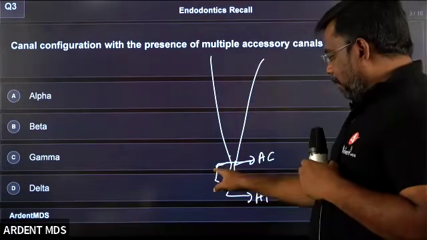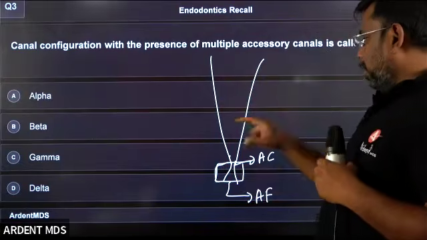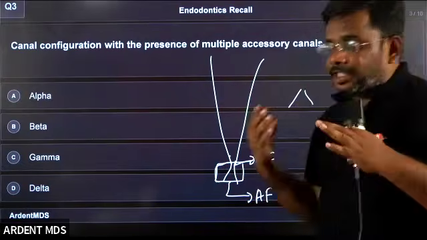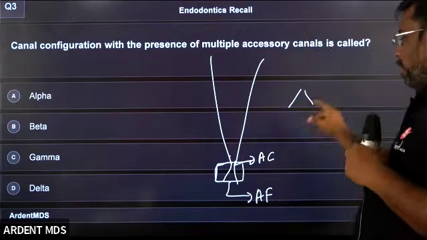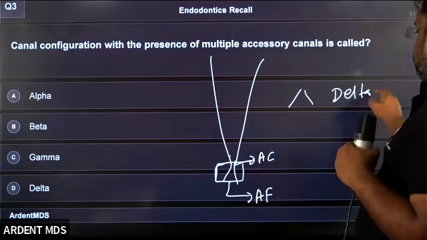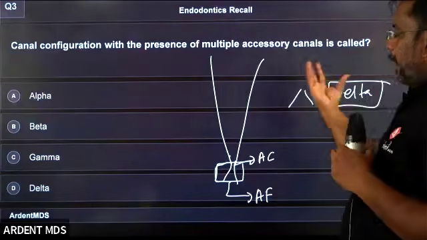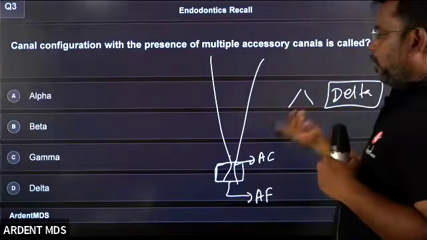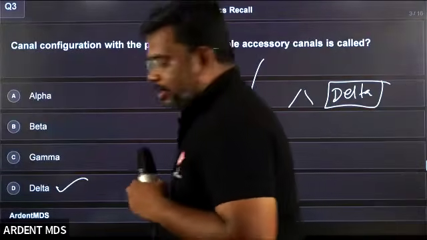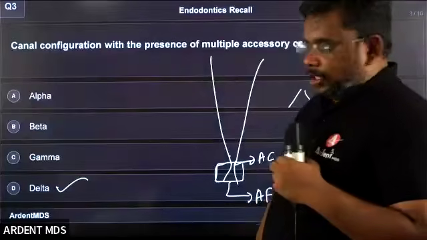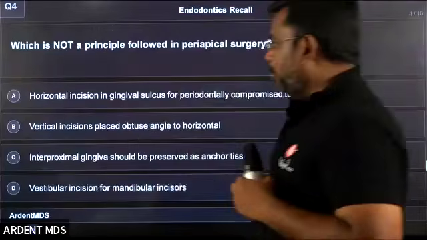The region between the apical constriction and the apical foramen looks like a funnel shape. This funnel shape is usually called the apical delta. Since it is present in the apical part, I can name it that way. So it is called a delta canal configuration. Are students clear? Yes, students.